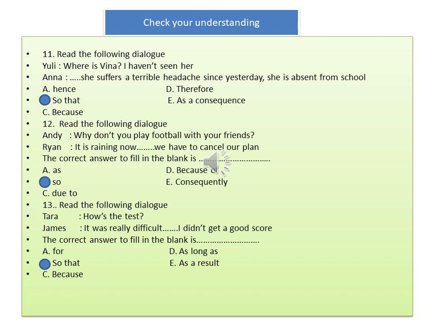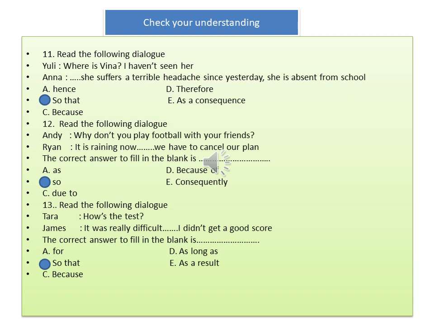So that. 12. Read the following dialogue. Andy, why don't you play football with your friends? Ryan, it is raining now, ___ we have to cancel our plan. The correct answer to fill in the blank is A. As. B. So. C. Due to. D. Because of. E. Consequently. The answer is B. So.